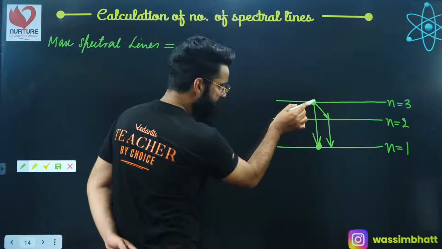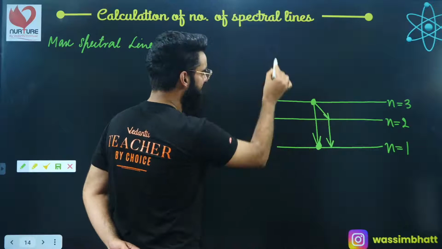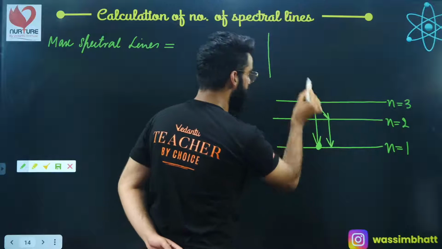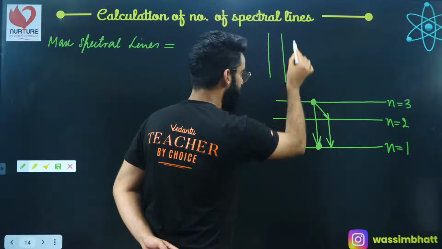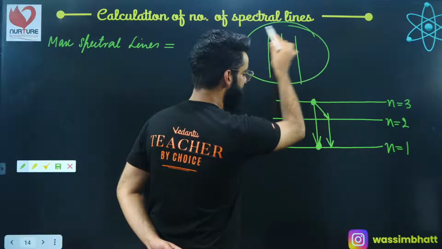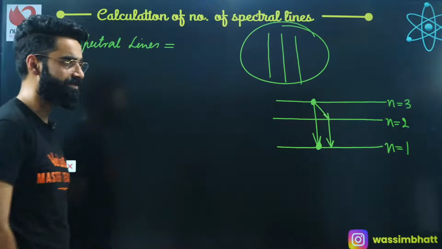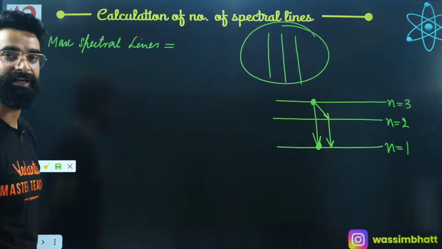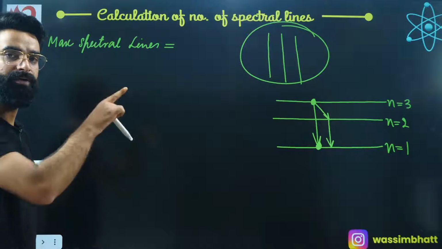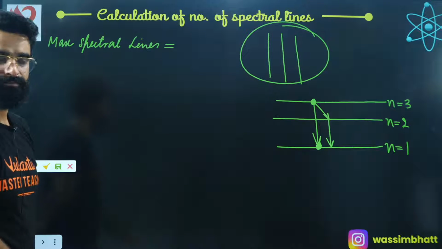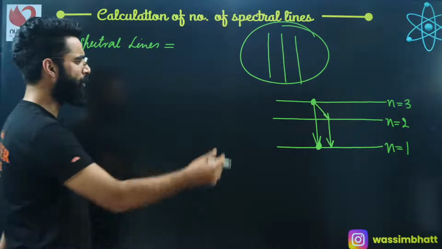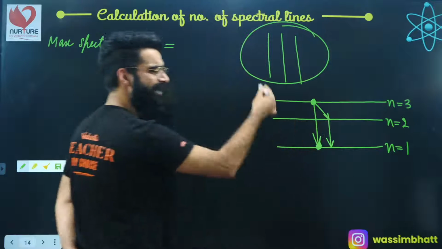When the electron makes a transition from 3 to 1 directly, it will be emitting one spectral line. When it will be making a transition from 3 to 2, one more spectral line. From 2 to 1, one more spectral line. So how many spectral lines we got in total? We got 3 spectral lines in total. Yeah? Right? So how many possibilities are there for the electron to move from 3 to 1? There are 3 possibilities. Correct? But you're not going to do it in this way. This is the general concept, right?